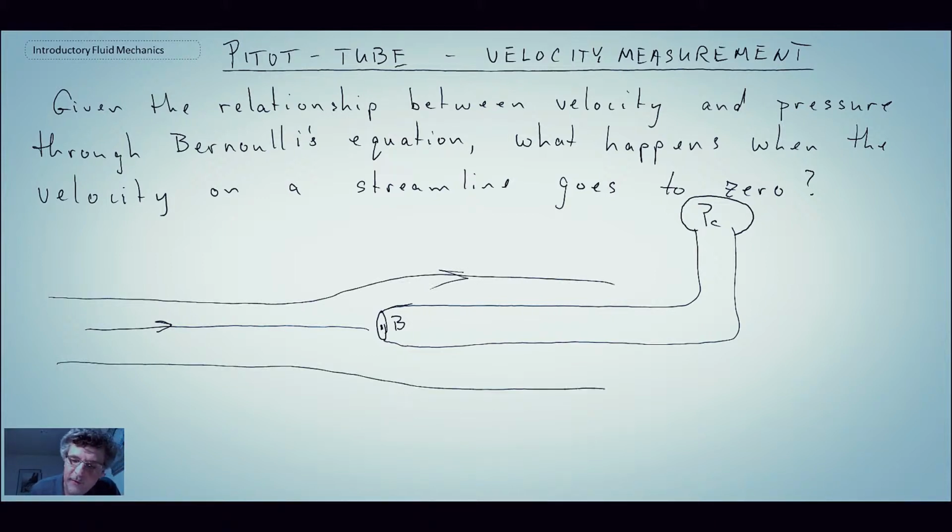We have other streamlines going around the tube. And I'll call this point here point D, and I'll say this is P1.